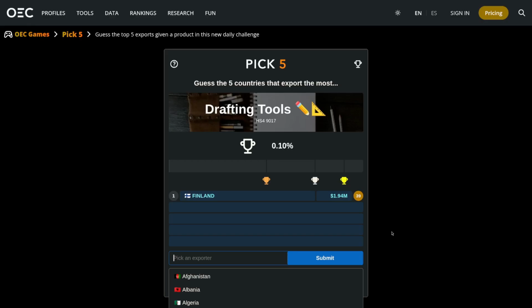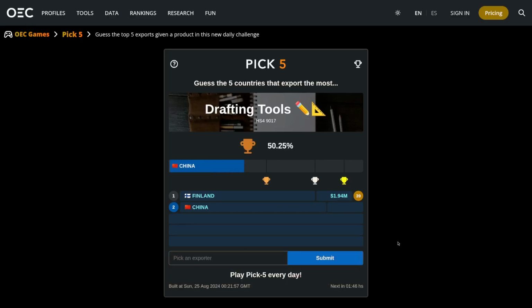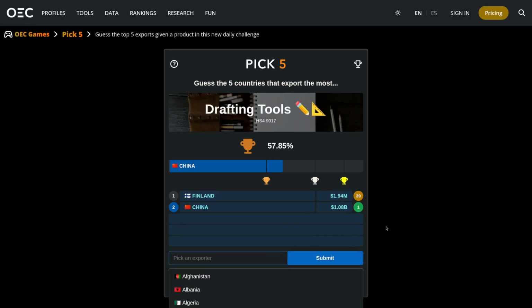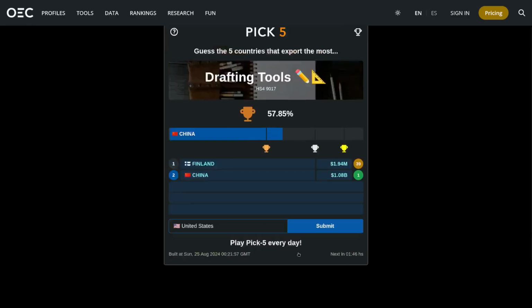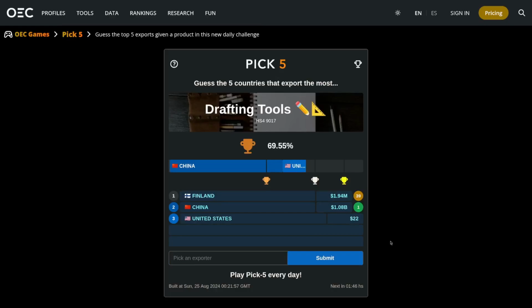You know, I think maybe we'll hold off on the trees. Let's think of the pencils. And I have to think China has made a lot of pencils. Okay, yeah, that was number 1, almost 1,000 times Finland's output. Over 1 billion in exports for China. And I just have to say United States because I don't know. They're number 3.